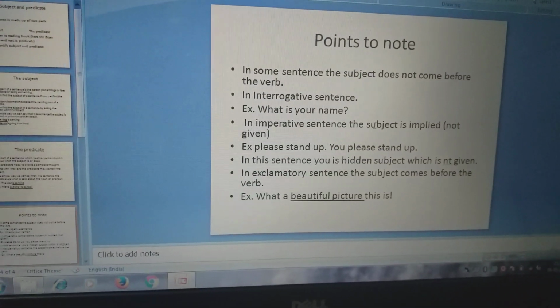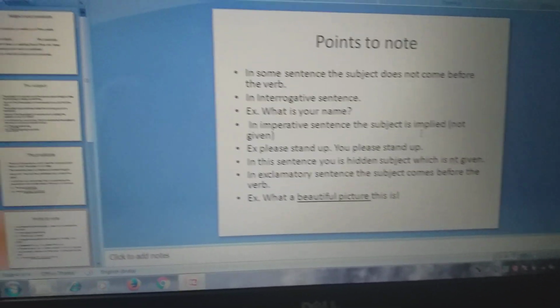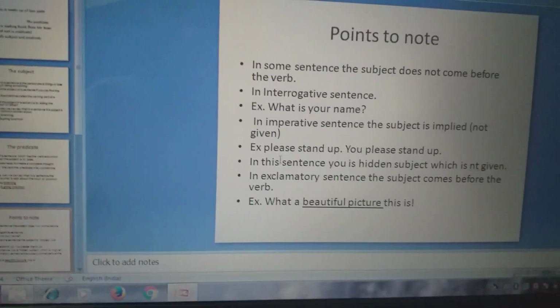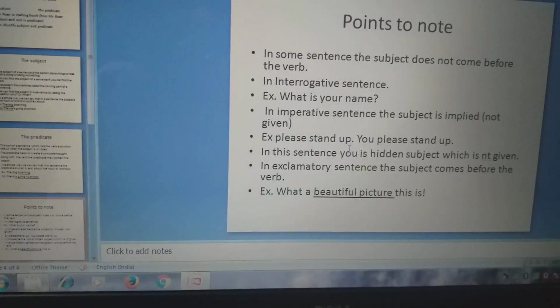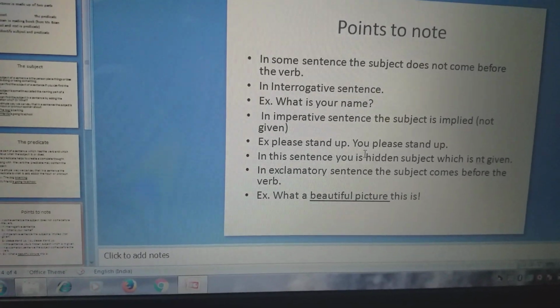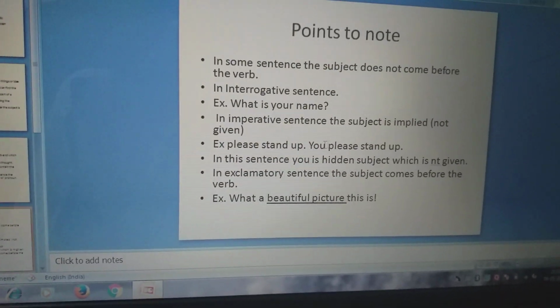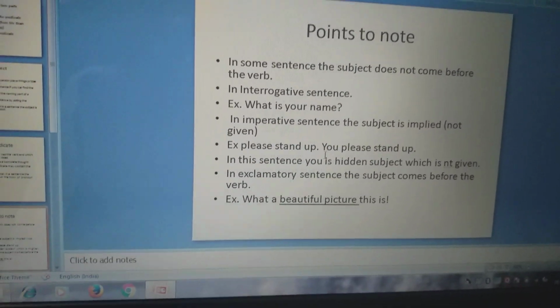In an imperative sentence, the subject is implied, not given. Please stand up. Here "you" is hidden; the subject is hidden here. No subject is written, only the predicate will be there.